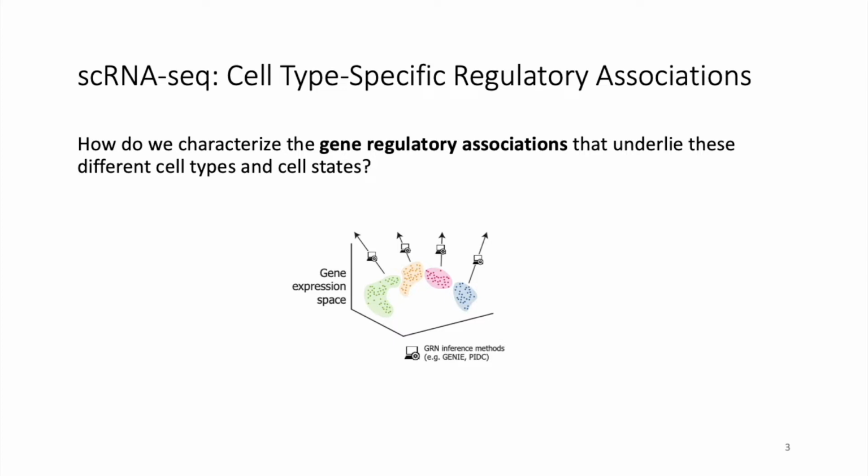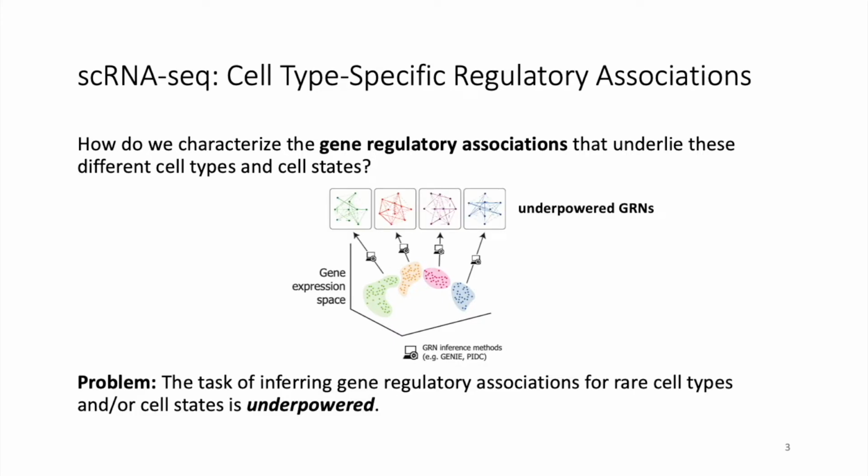for rare cell types, which often are of a great deal of interest in single-cell studies, the gene regulatory network inference task may be underpowered due to the small sample sizes inherent to these rare cell types. This is the primary challenge that we hope to address. The task of inferring gene regulatory associations for rare cell types or rare cell states is often inherently underpowered.